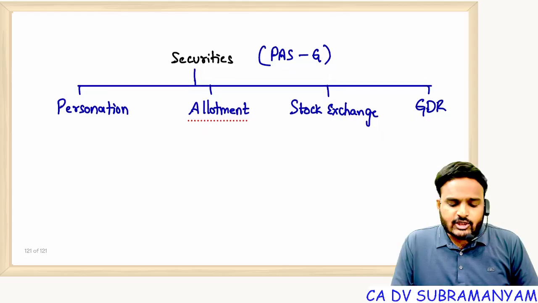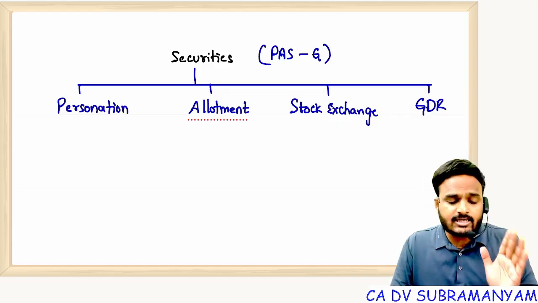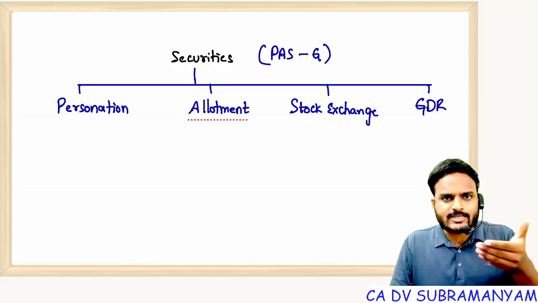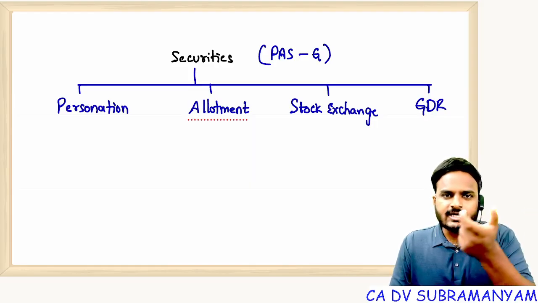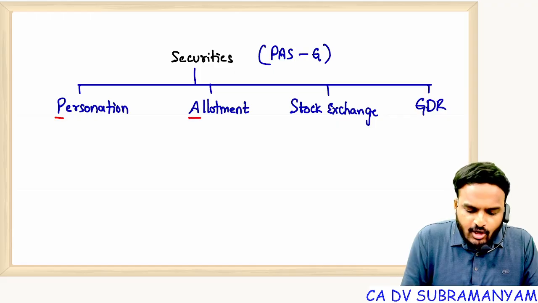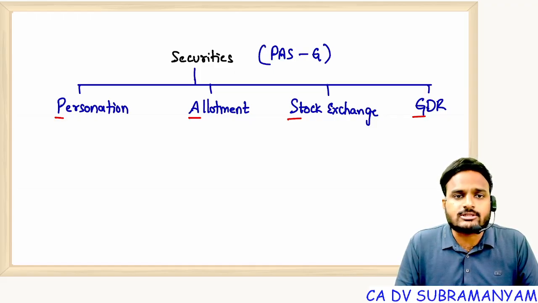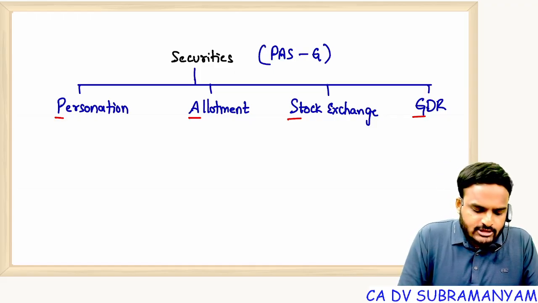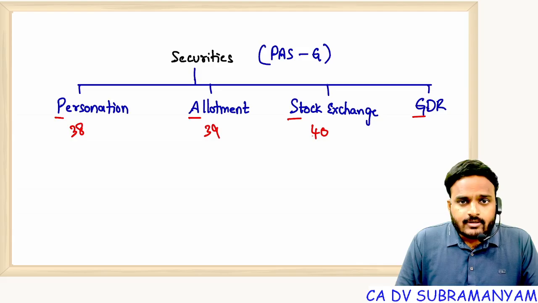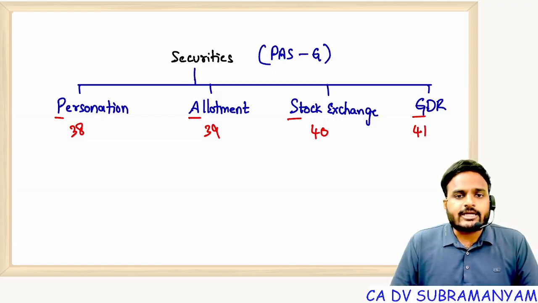Next one, securities, you have to remember a cheat code PASG. PAS stands for actually prospectus and allotment of securities. Our chapter name, prospectus and allotment of securities, shortcut PAS. Here PAS refers to: P stands for personation, A stands for allotment, S stands for stock exchange, G stands for GDR, global depository receipts. Section numbers continuation: personation 38, allotment 39, listing, getting listing approvals from stock exchanges 40, issue of global depository receipts 41.